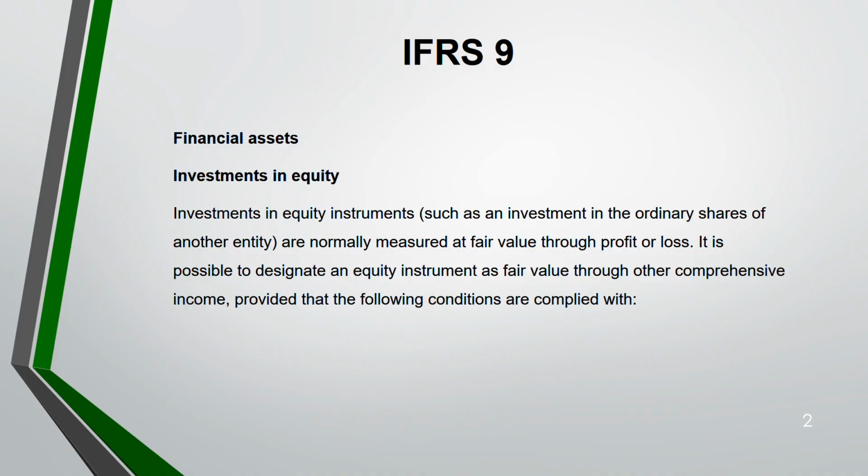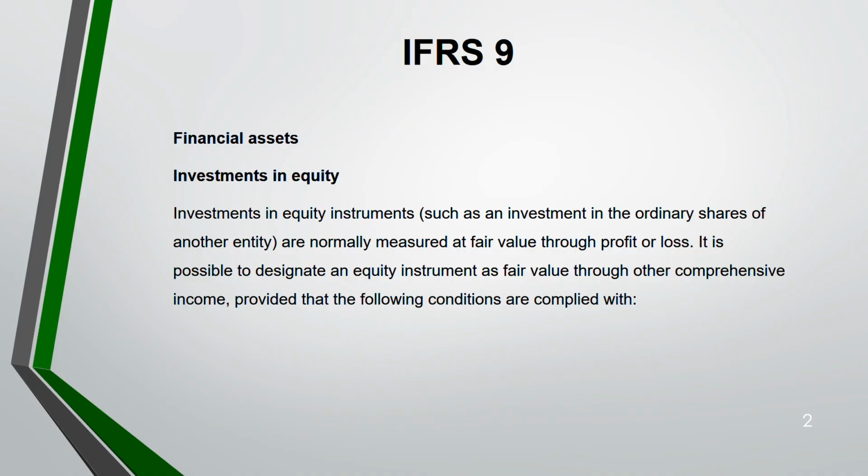Like how we measure any asset, we have a cost model and a fair value model. Here also we have a cost model and a fair value model. That cost model is the amortized cost, and the fair value model is further divided into two, one in OCI, one in profit and loss. Now, this investment in equity instruments will be measured at fair value through profit and loss. It's like how you put a value for any asset. Same for this also.